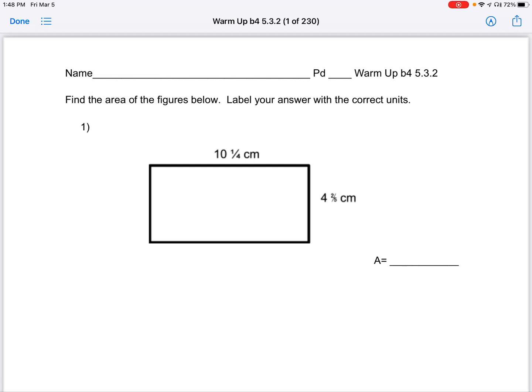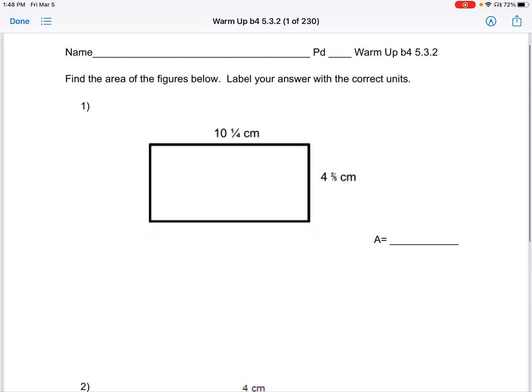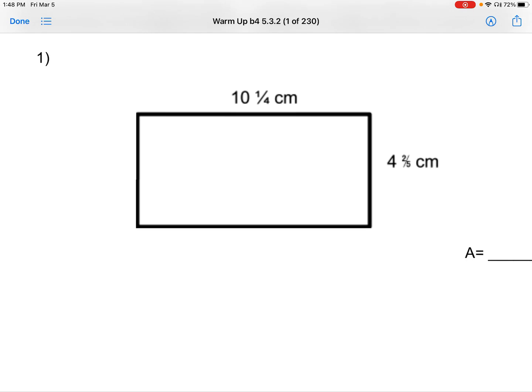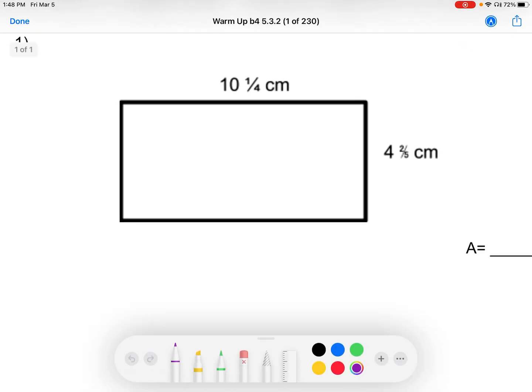All right, here is 5.3.2, or I might refer to it as 5.3.2 day two, depending on how I've expressed it. So here we go. The first thing we have here is a little bit of a warm up. Make sure that you take your time to pause and try these. If you're not practicing, you're not going to get better here. All right. Hopefully you've tried this.